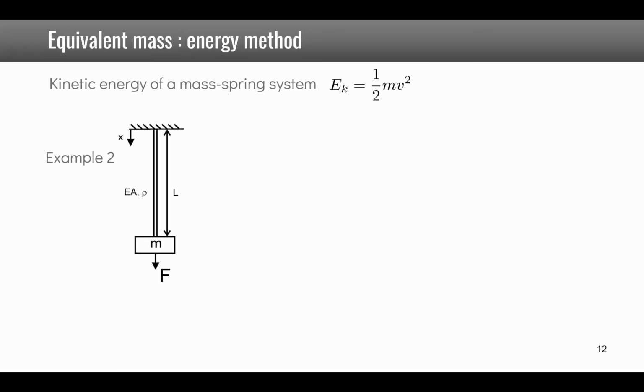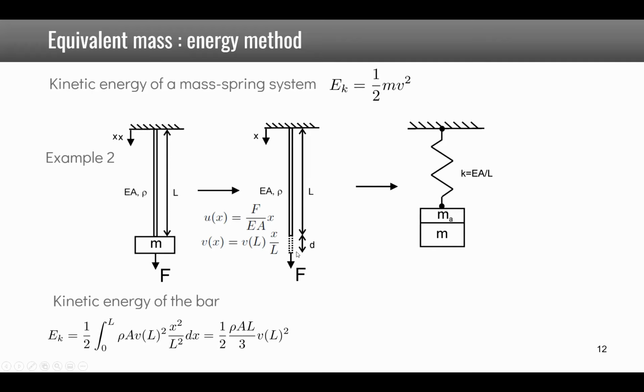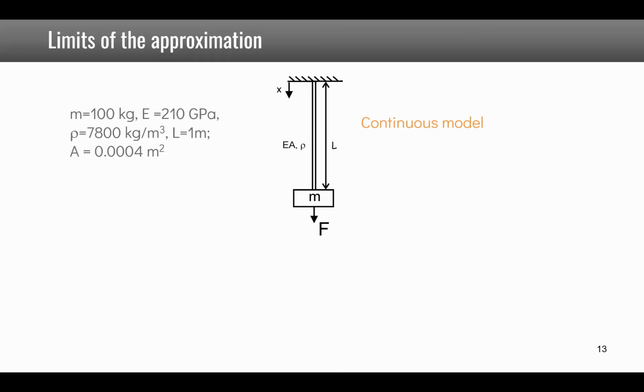You can do exactly the same for the bar in traction, where you know that the static displacement is Fx over EA. You assume again that the velocity is linear, starting from 0 here and ending with v at position L. And by integration, you get 1/2 rho AL over 3 times VL squared. This is again the additional mass, and note that rho AL is the total mass of the bar, so it's again 1/3 of the mass of the bar in traction. Now it is not always 1/3, but in this simple example it is.